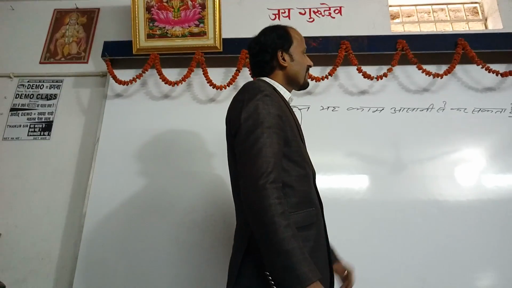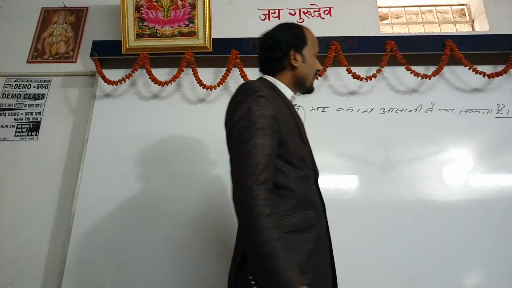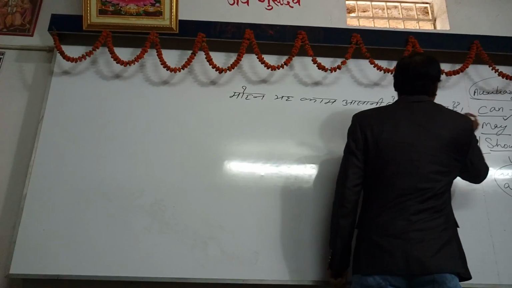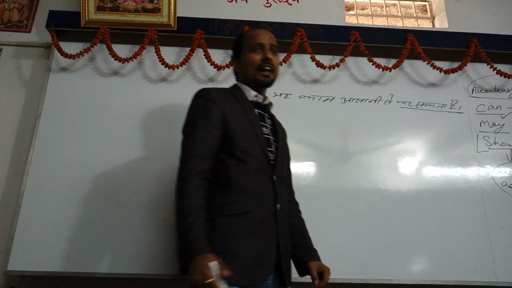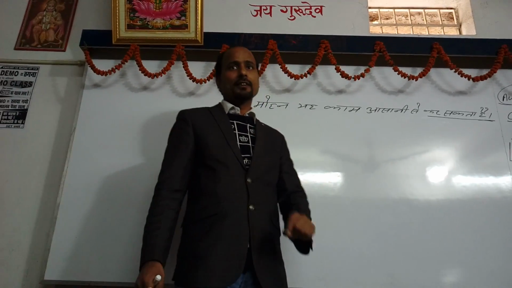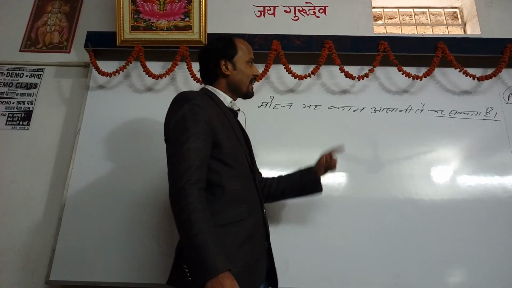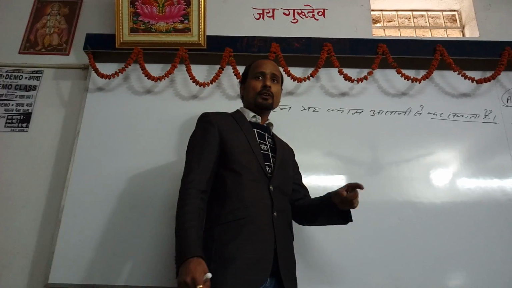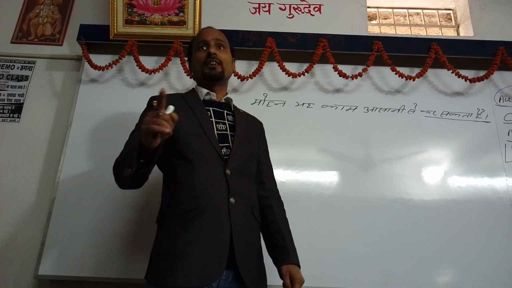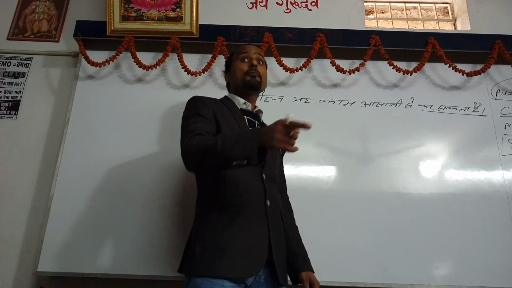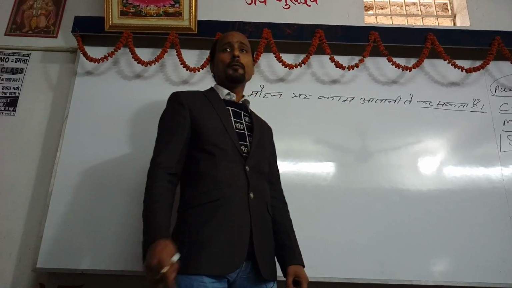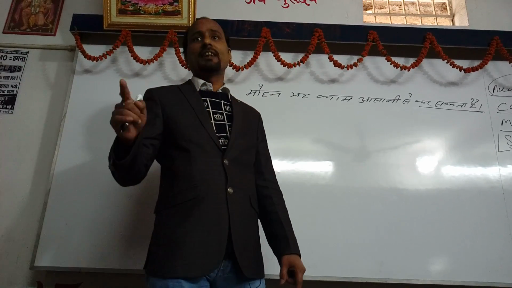What are you getting in this sentence? In this sentence we are getting कर सकता है. कर सकता है denotes action and है denotes present time. So we can say the given sentence denotes action in the present time. So it has been proved this sentence belongs to simple present tense.